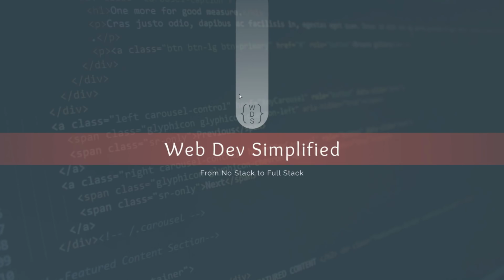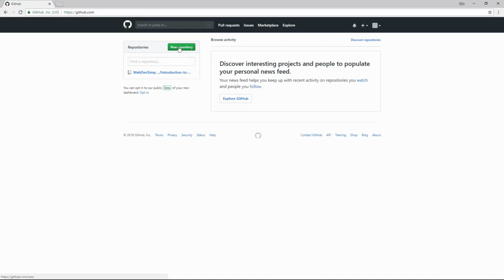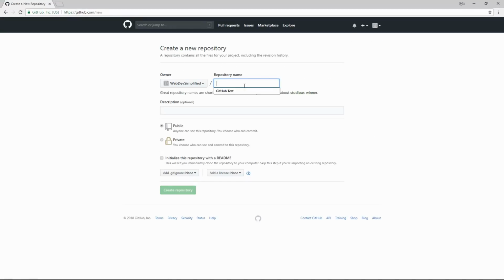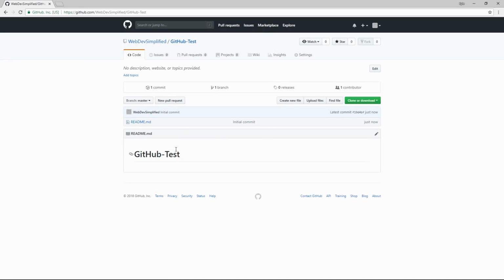Let's first get started by setting up a project on Git. The easiest way to do this is to go to GitHub, create a new repository, give it any name you want. We're just going to call ours GitHub test, and then click to initialize this with a README. This will make it so that you can clone the project down to your computer. And then click create repository, and after that's done loading, it'll bring you to your repository page.